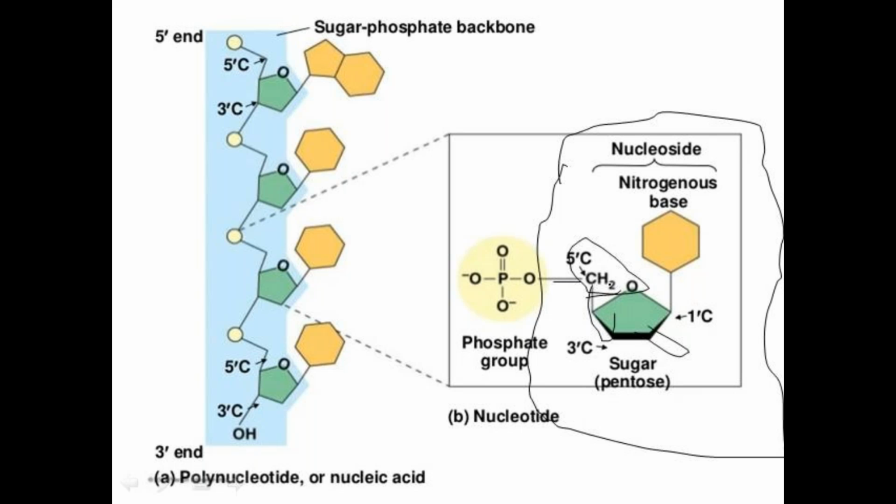The twisting of the second carbon and the third carbon is mainly responsible for forming these conformations, and these are called puckering units. They exist in two conformations, the envelope conformation and the twisted conformation.